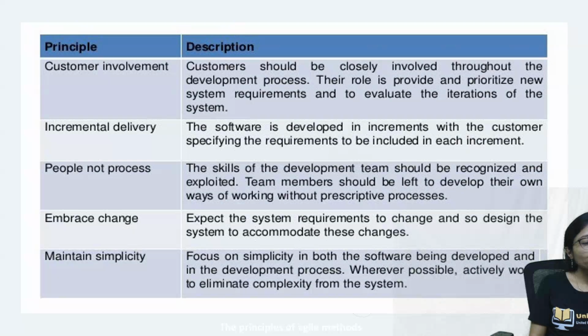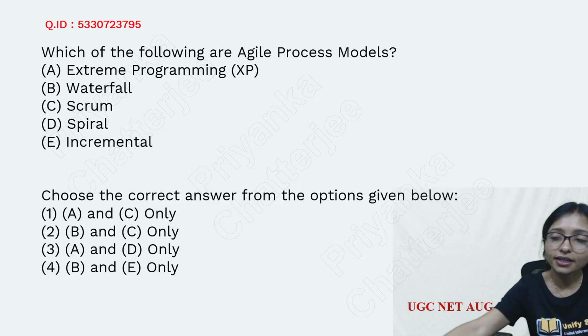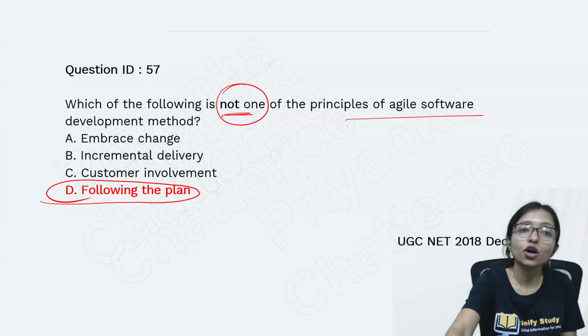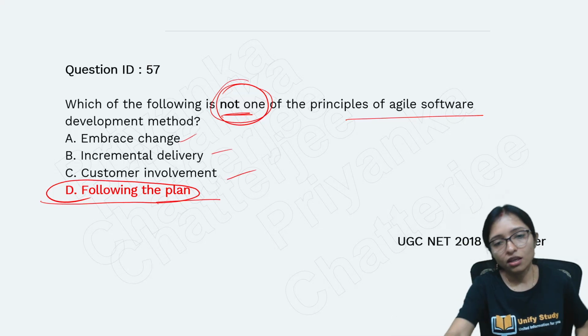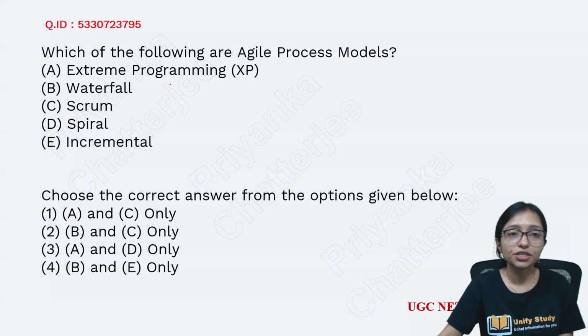It does not bother about following too much process, rather team members are able to work very flexibly here. Embrace changes means any time any change can happen. The customer can make any change and it will be satisfied by the Agile philosophy. And maintain simplicity. Simplicity is the best art. It is following this methodology. That's why Agile is very popular nowadays. So that's why your last answer is it is not following any plan. Other than that, these are correct. Now the next question you can see here.